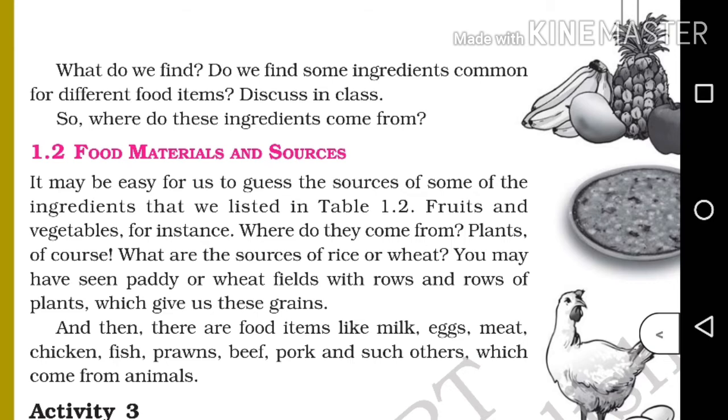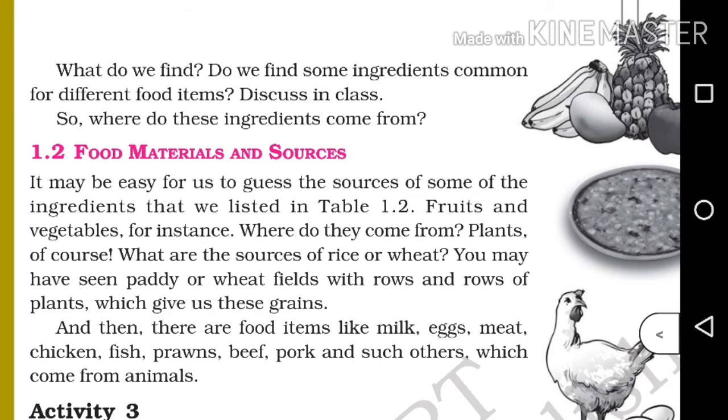It may be easy for us to guess the sources of some of the ingredients that we listed in table 1.2. Fruits and vegetables, for instance. Where do they come from? Plants, of course. What are the sources of rice or wheat? You may have seen paddy or wheat fields with rows and rows of plants which give us these grains.